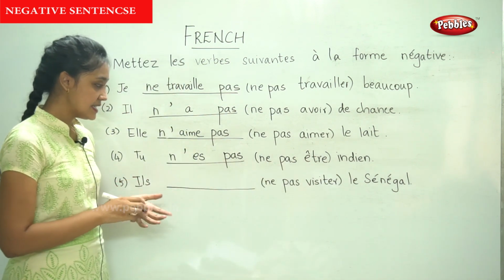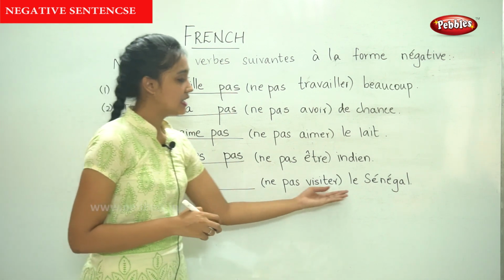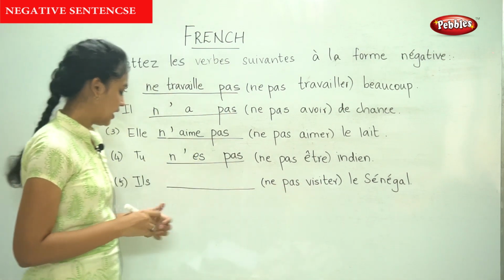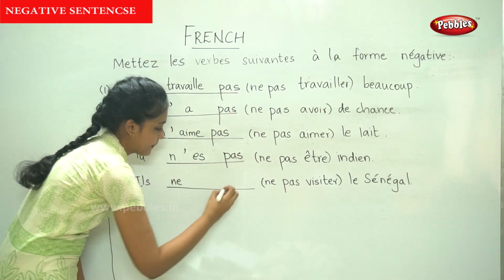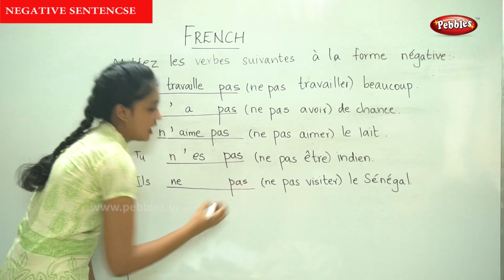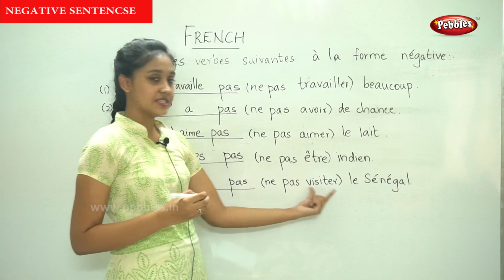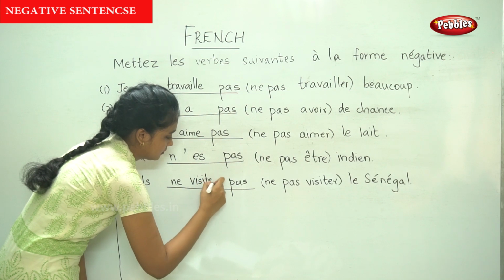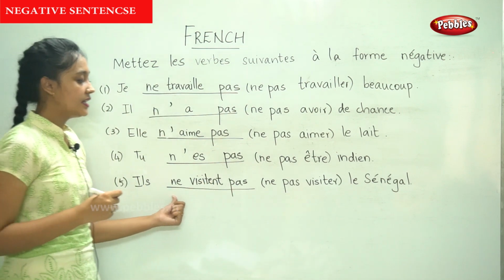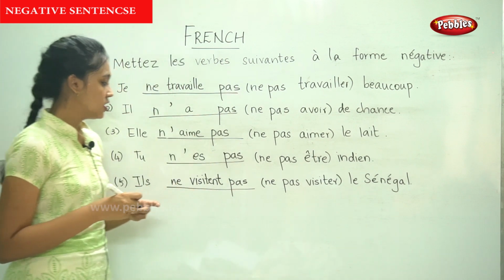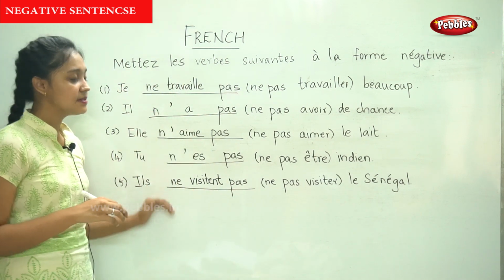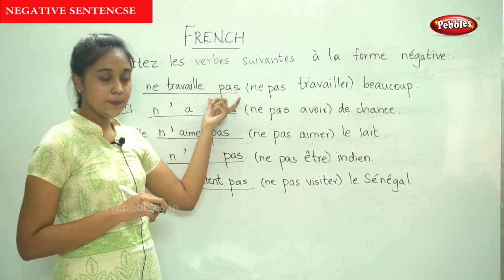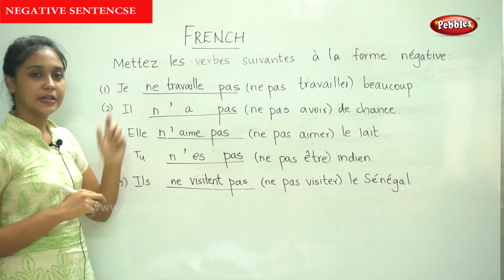Now the last sentence, il dash le Sénégal. Now the verb given is visiter. So we write ne and pas, and the conjugation of visiter for il is visite. Il ne visite pas le Sénégal. So this was another very simple exercise. You just have to write ne before and pas after the verb and conjugate the verb for that particular subject.